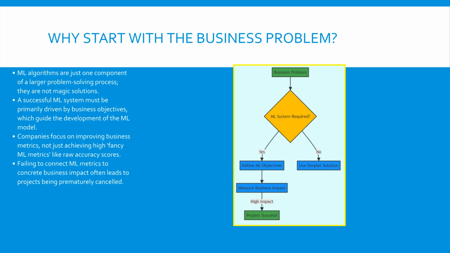Companies measure success by tangible business metrics, such as increasing user engagement, reducing costs, or speeding up processes. They do not care about internal ML metrics, like improving accuracy from 94% to 94.2%, unless that improvement translates into real business value. If you focus too much on complicated technical scores without demonstrating business impact, your project might be killed prematurely, wasting time and resources. Always keep the big picture in mind. The algorithms and methods are just one part of a greater process.